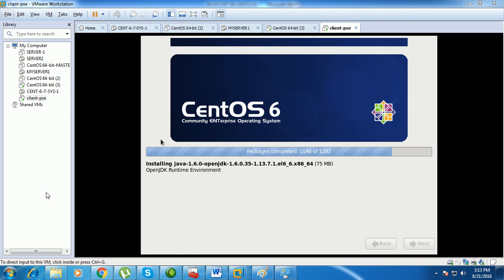Now you can see almost the complete installation. Almost all the packages are completed now. The next step, only one thing is asking: a reboot. So it's taking some time, and the package installation is completed now.